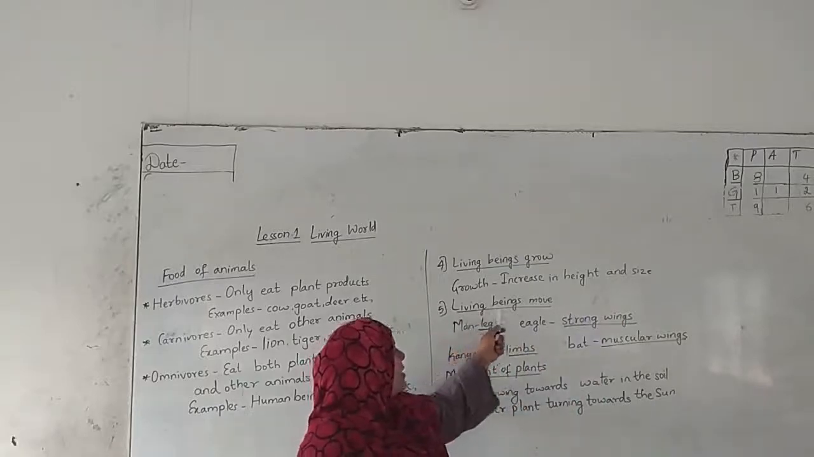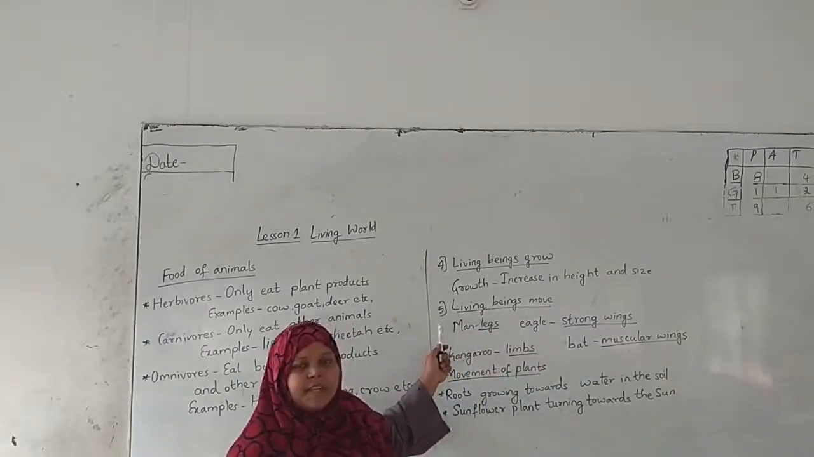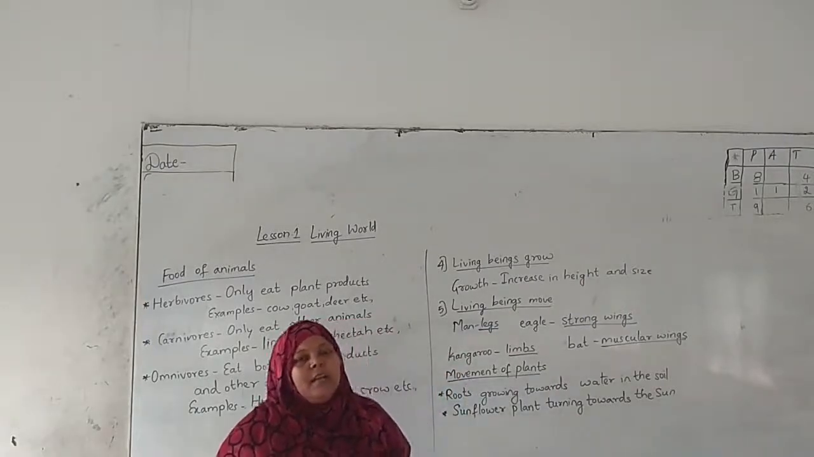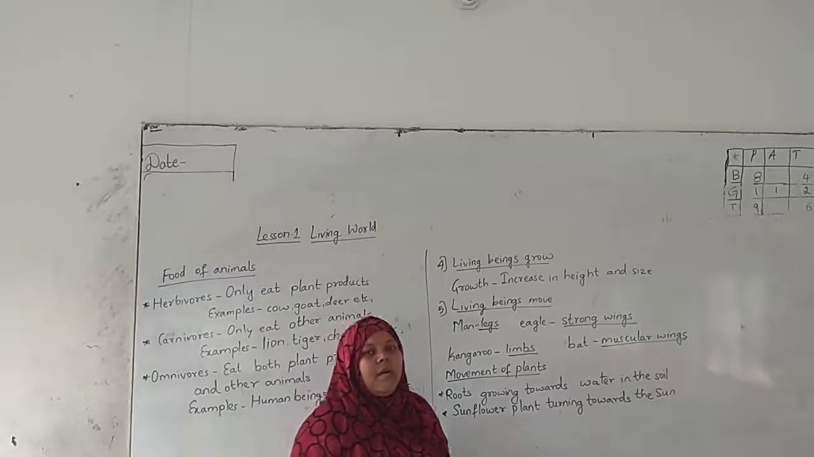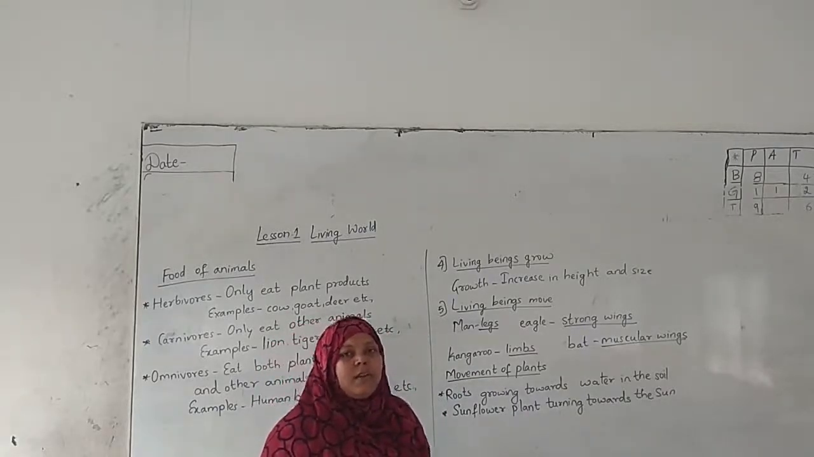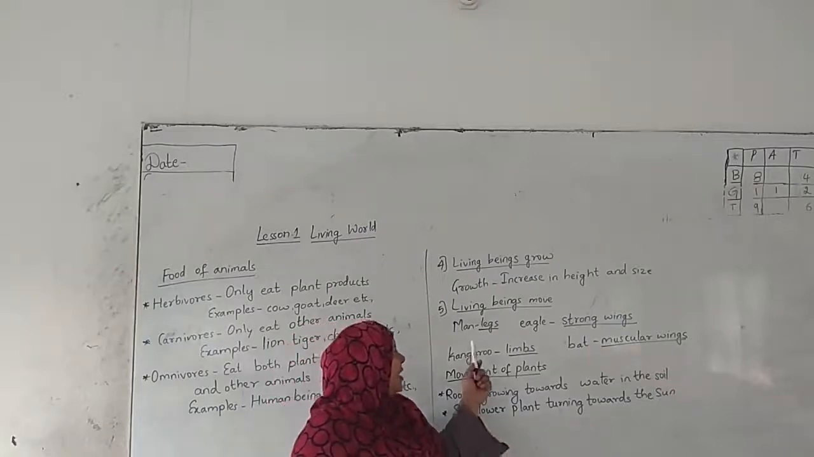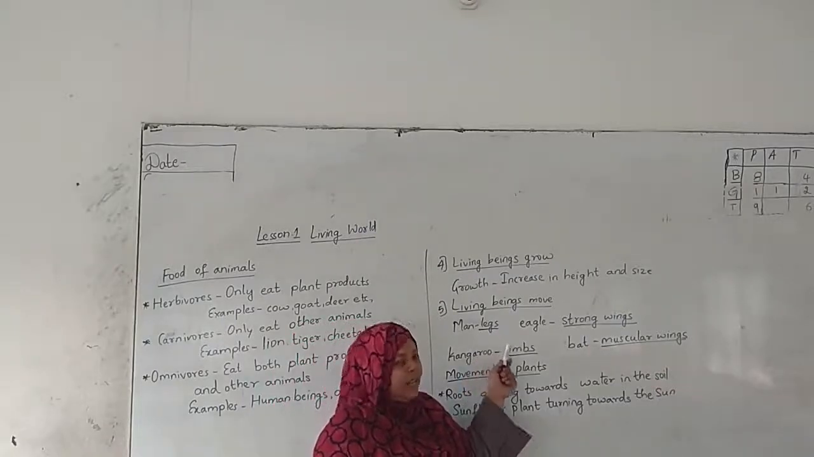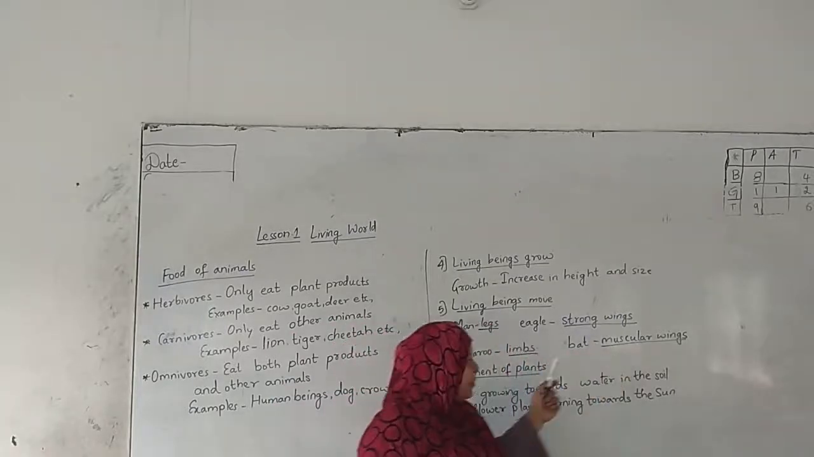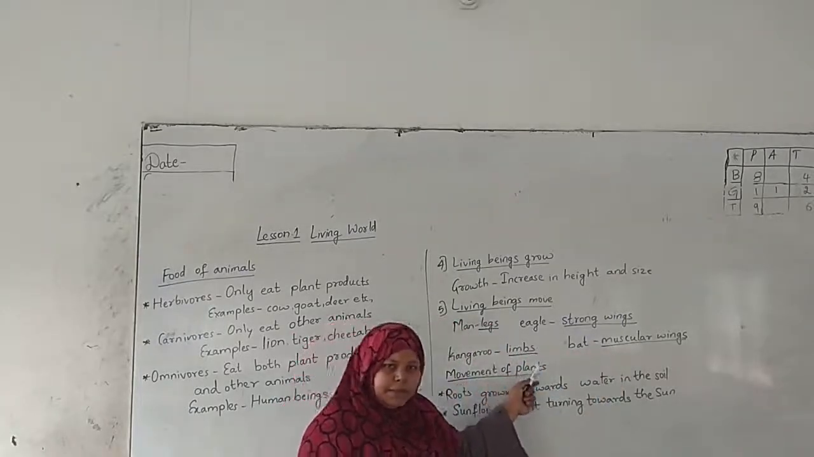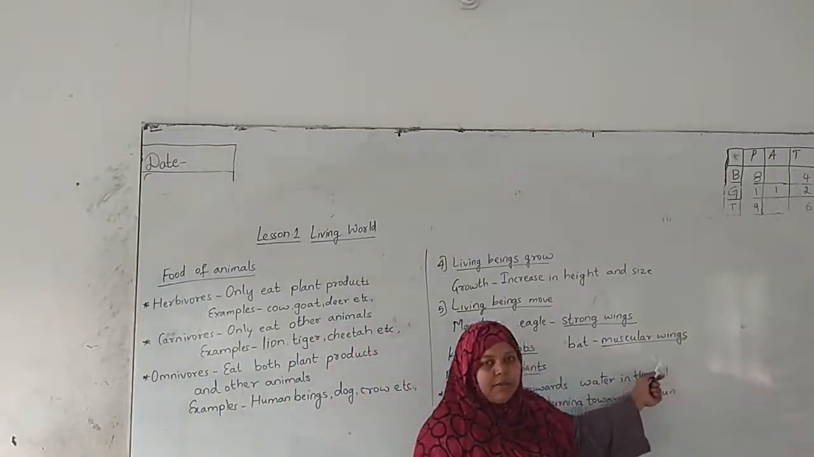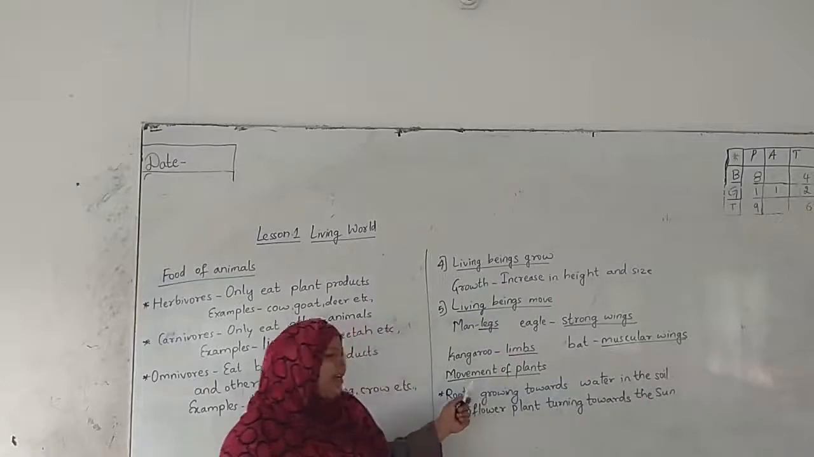Next, living beings move. This is the fifth characteristic. Many animals have adapted different organs for their movement, isn't it? So we can say that man uses his legs to move. Eagle uses its strong wings. Kangaroo uses its legs and bat uses its muscular wings. Next, movement of plants.